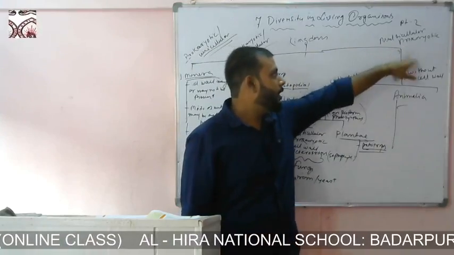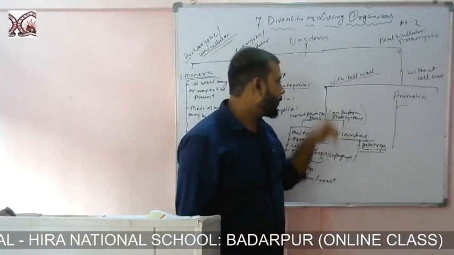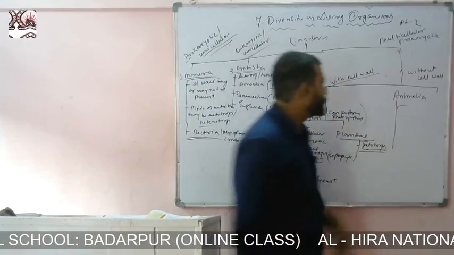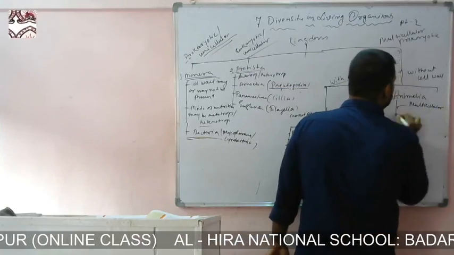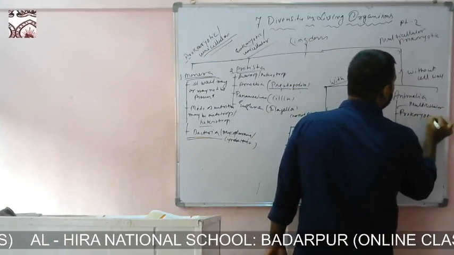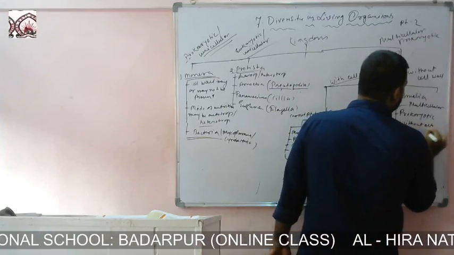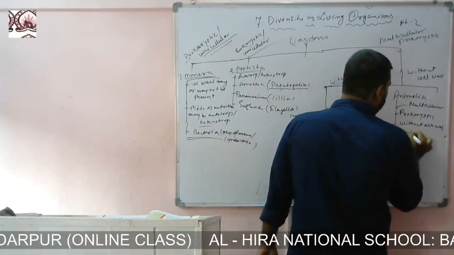The cell will be prokaryotic. They will be without cell wall, and since they do not perform photosynthesis, the mode of nutrition will be heterotrophic. Good. Multicellular, cell will be prokaryotic, without cell wall and heterotrophic.